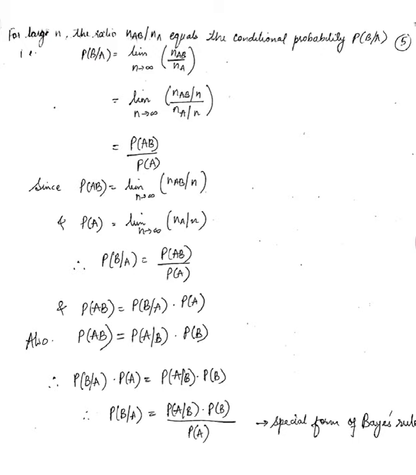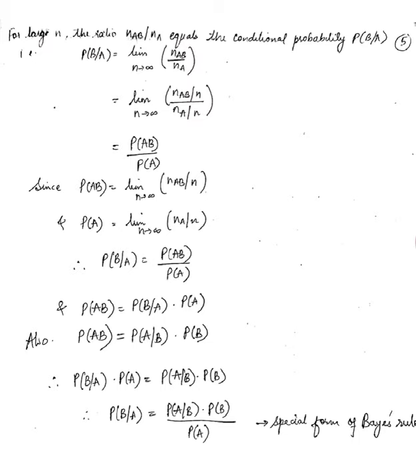Now if we divide both numerator and denominator by n, we get the limit as n tends to infinity of NAB divided by n, over NA divided by n. The limit of NAB by n is the probability of AB both occurring, P of AB. Similarly, the limit of NA by n is the probability of A occurring, P of A. So P of B given A is given by P of AB divided by P of A. That's the simple proof.